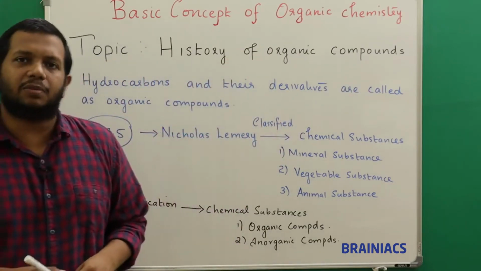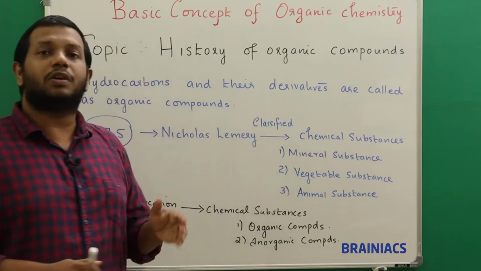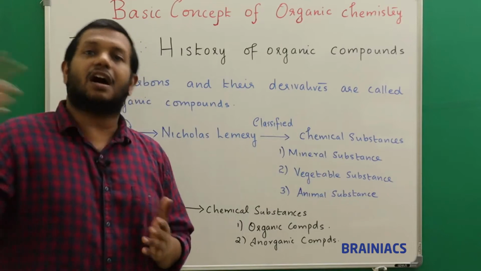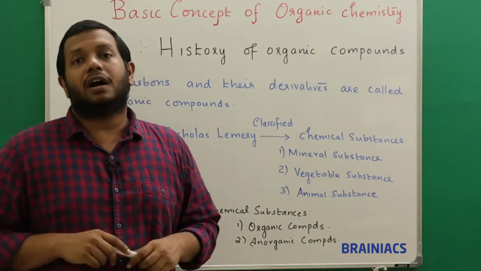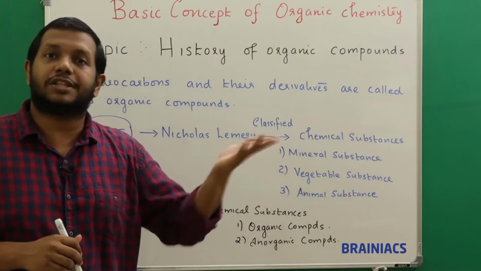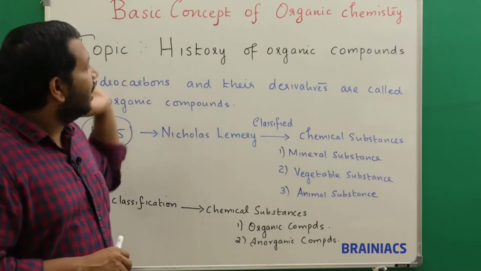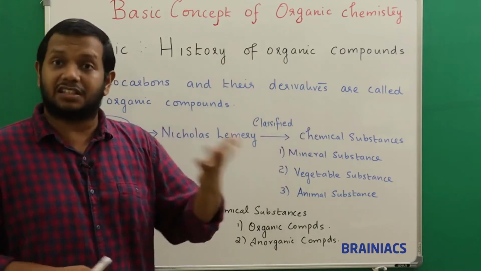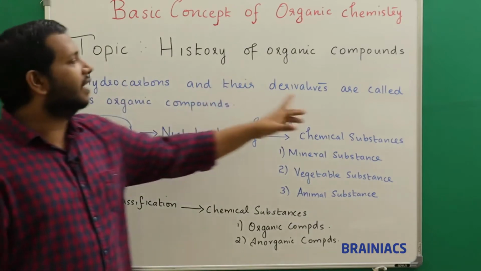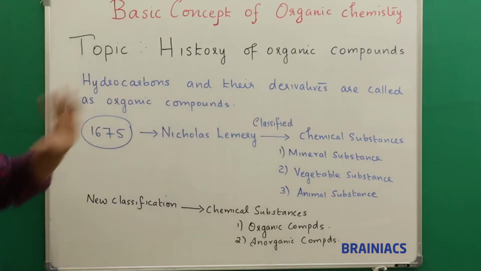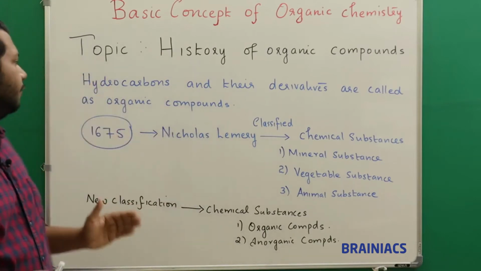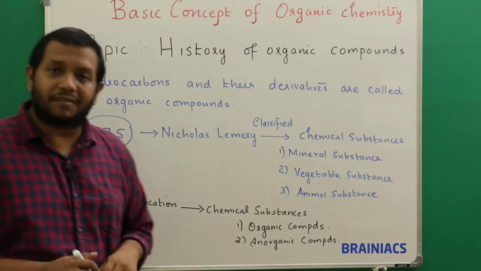And we say hydrocarbons and their derivatives. Why do we say their derivatives are also organic compounds? Because we have functional groups which are made up of elements other than carbon and hydrogen. Elements like oxygen will come into the picture, where we have a functional group like OH. Nitrogen may come into the picture in amines. So we generally say hydrocarbons and their derivatives are called organic compounds. Now looking into the history, the first classification happened in 1675.